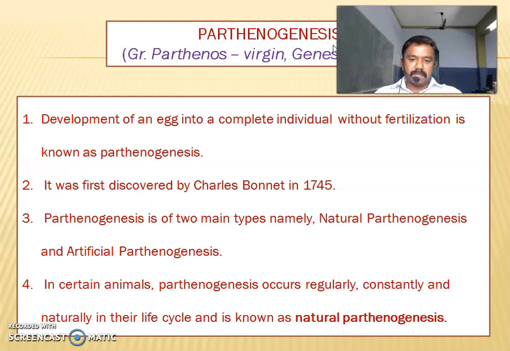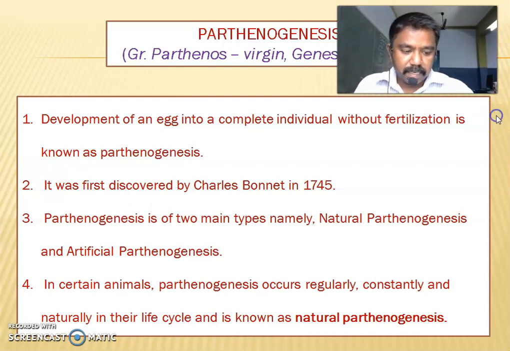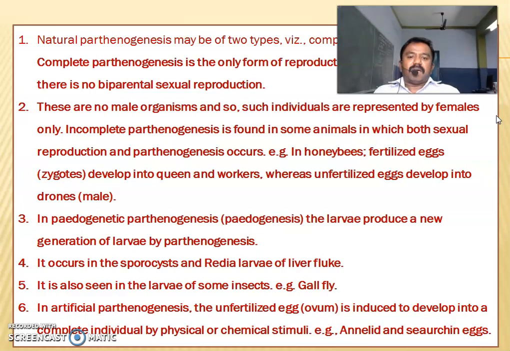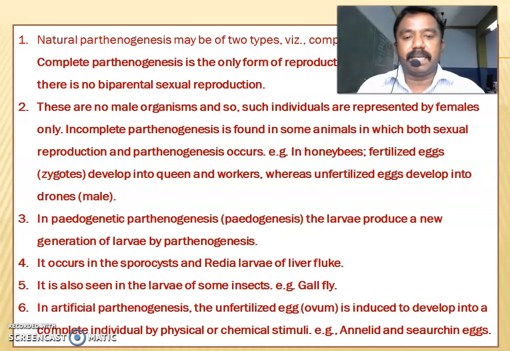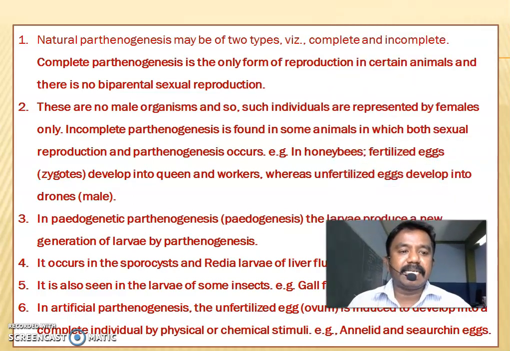Artificial parthenogenesis means man-made. In certain animals, parthenogenesis occurs regularly, constantly, and naturally in their life cycle, and is known as natural parthenogenesis. Natural parthenogenesis may be of two types: complete and incomplete.